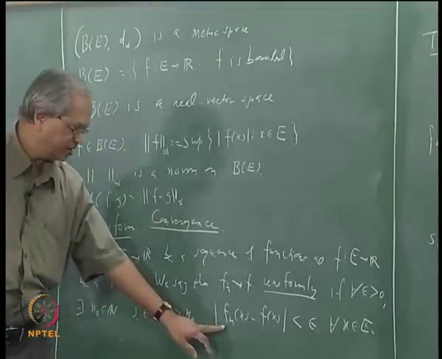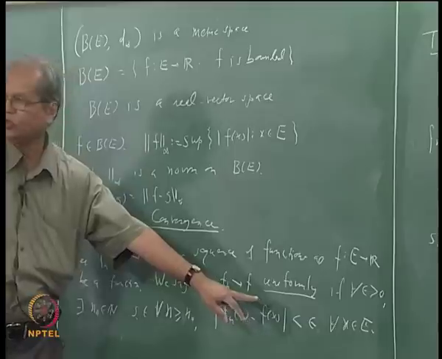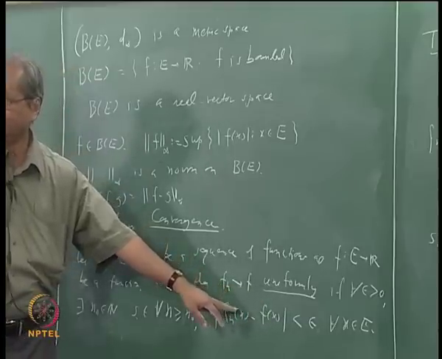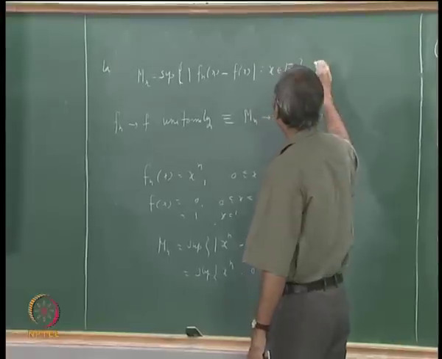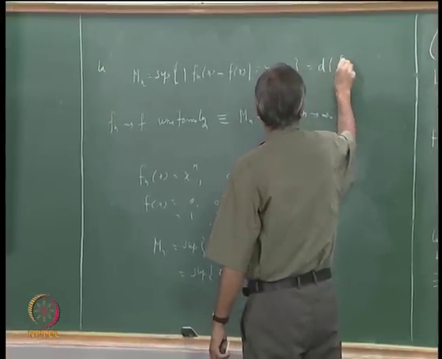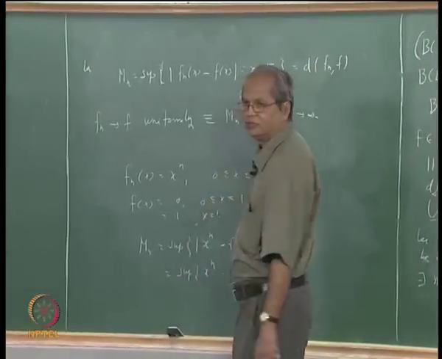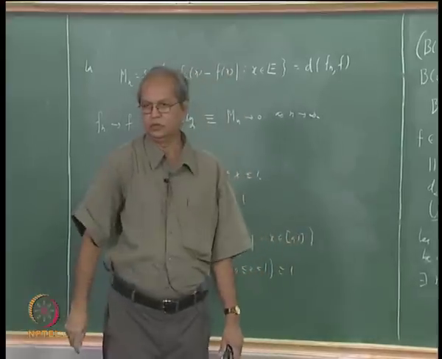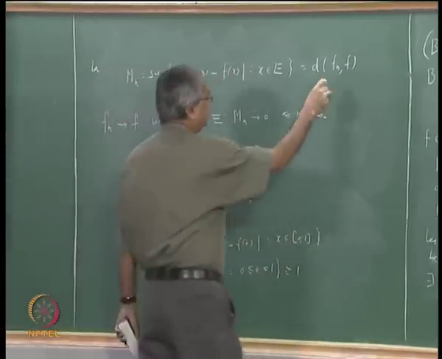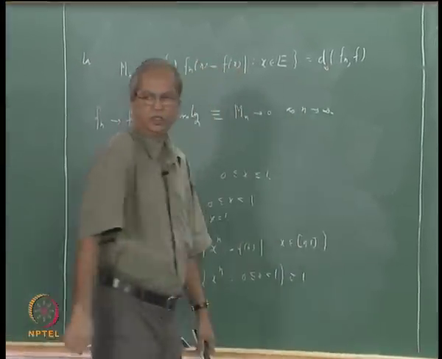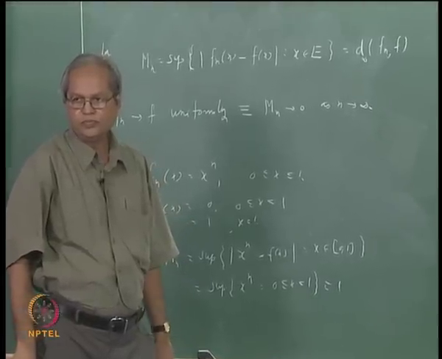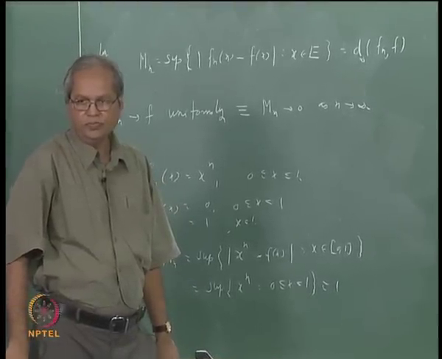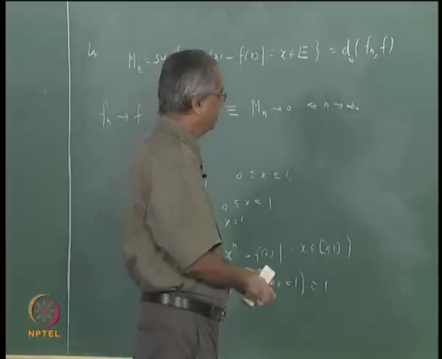What does it say? That |fn(x) minus f(x)| is less than epsilon for every x in E, and this Mn is nothing but the supremum of that. So this Mn is nothing but d(fn, f), or in our case d suffix infinity, the distance between fn and f. So what does it mean?